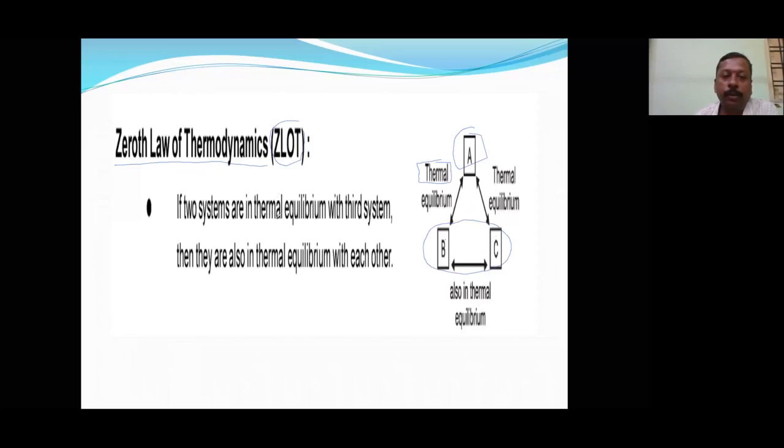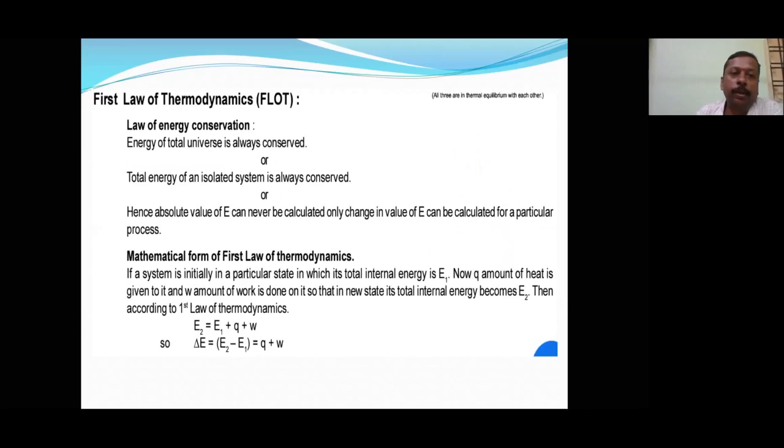So if two systems, like B and C, are in thermal equilibrium with a third system, A, then they are also in thermal equilibrium with each other. This is the zeroth law of thermodynamics. Note down this law, and now we are going to start with the next law. After zeroth, automatically you should understand: the first law of thermodynamics.